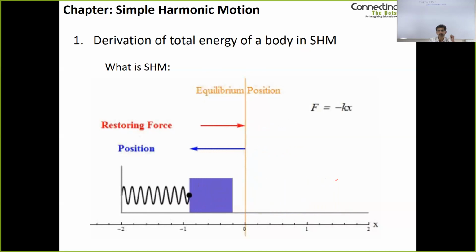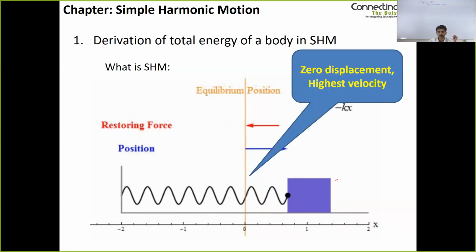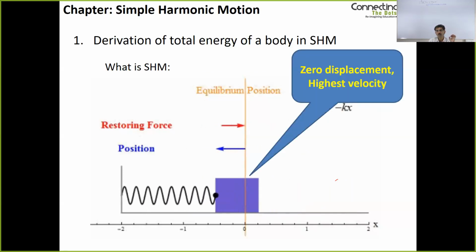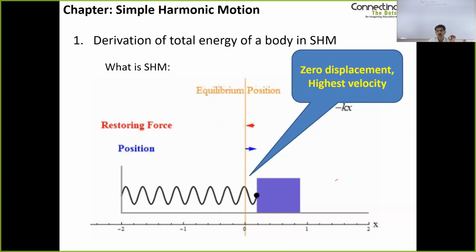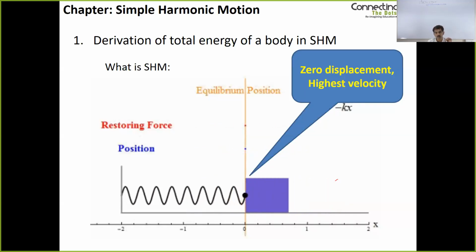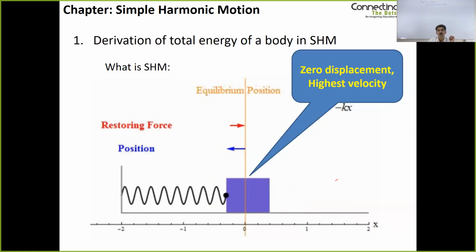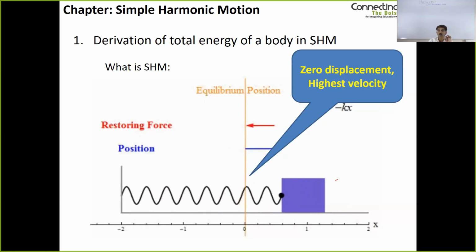Now let us look at what happens to this body. When the displacement is zero, which means that when the body is at the equilibrium position, it has the highest velocity.